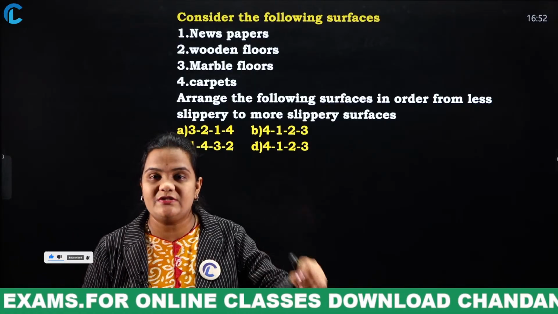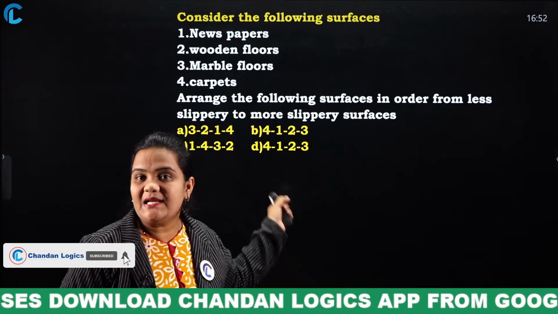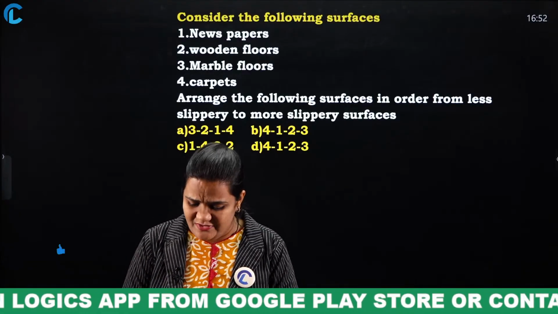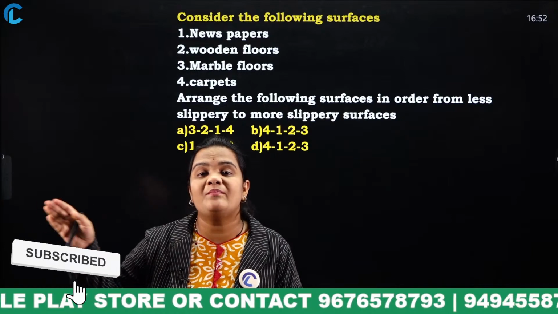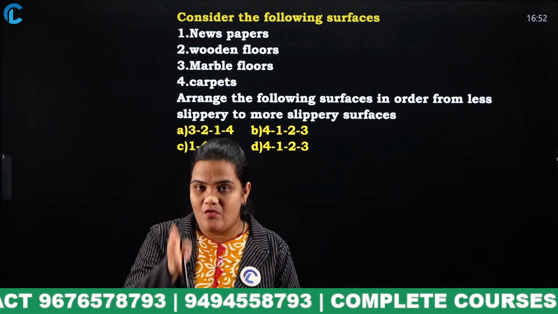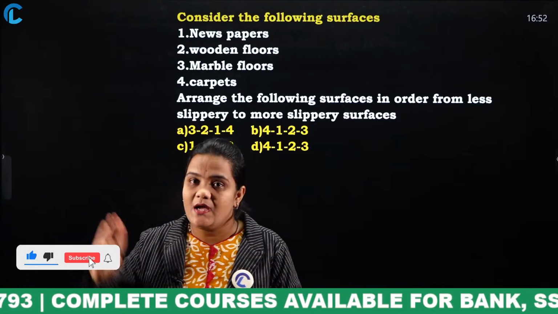If you know what friction is and what slippery surfaces are, you can easily answer this question. What is friction? It is the force that opposes the movement of objects.